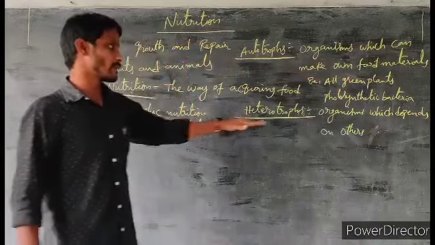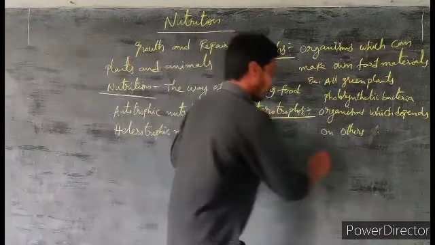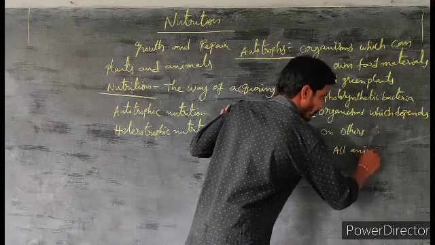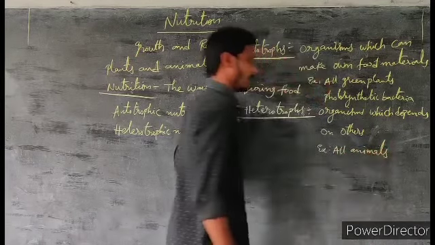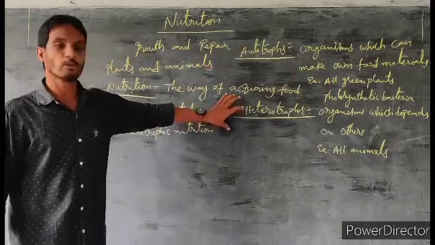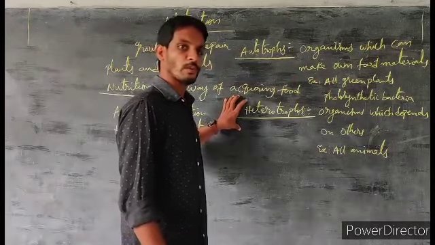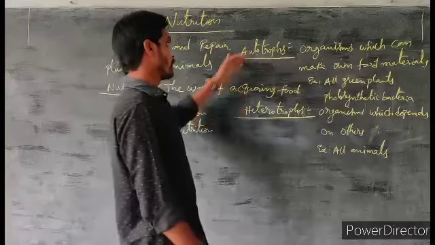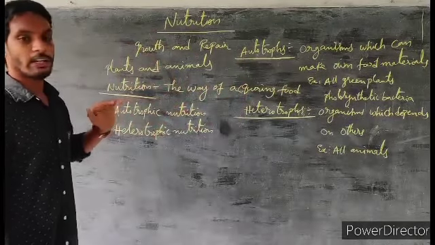Organisms which depend on others are called heterotrophs. Examples: all the animals are heterotrophs because they cannot prepare their own food materials. They depend on plants for their food. So that is about autotrophs and heterotrophs.